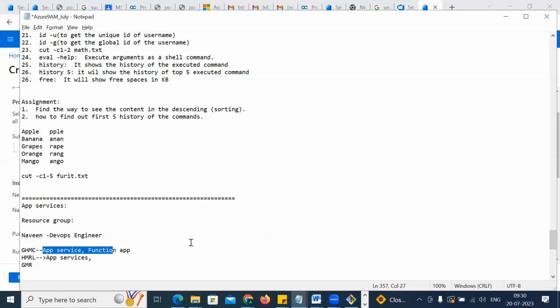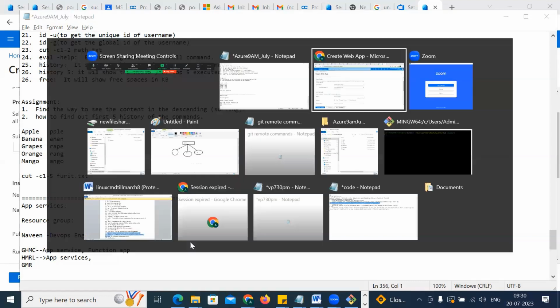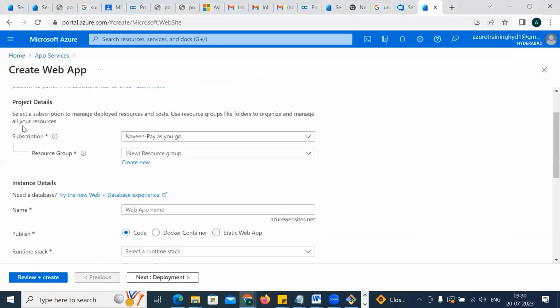Okay, so you understand the resource group. So let me take you to the portal website here. This is a website, okay. Actually, in this website, we have all the services: app services, function app, and other Azure SQL services.